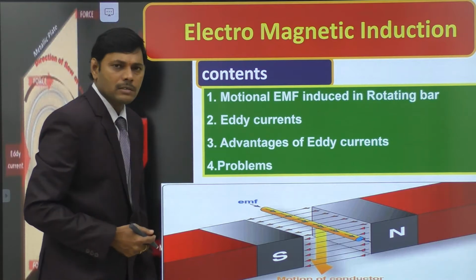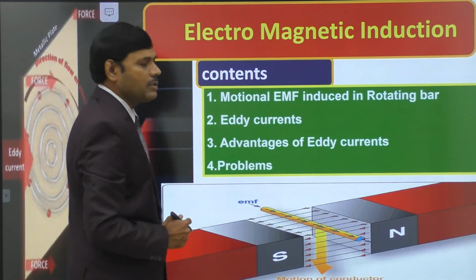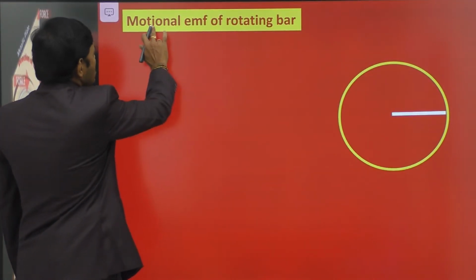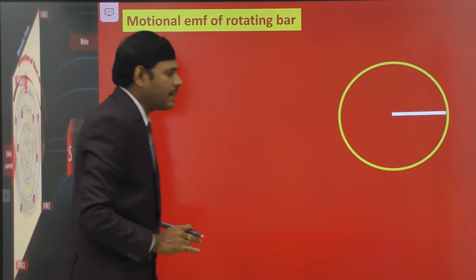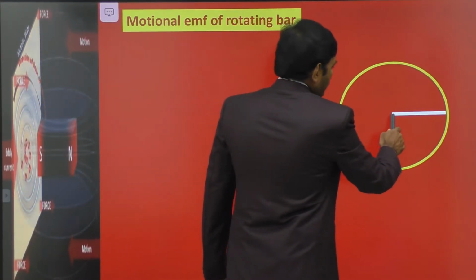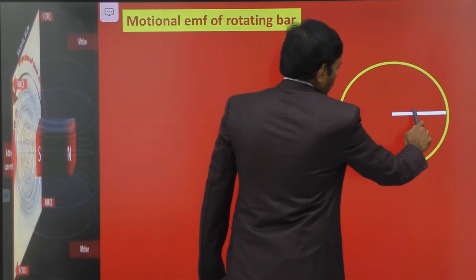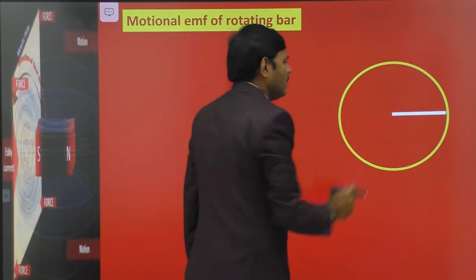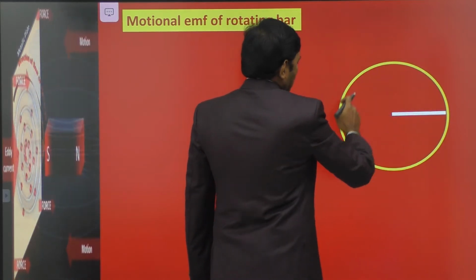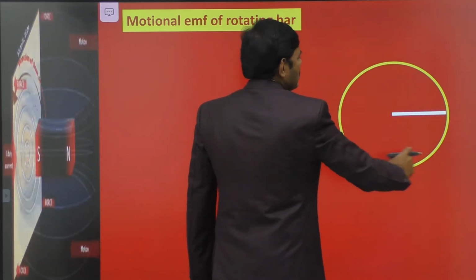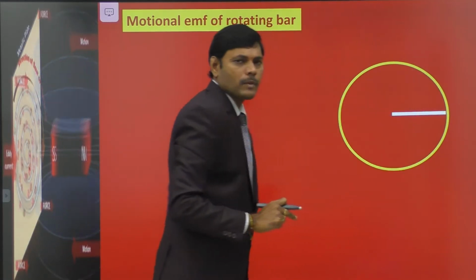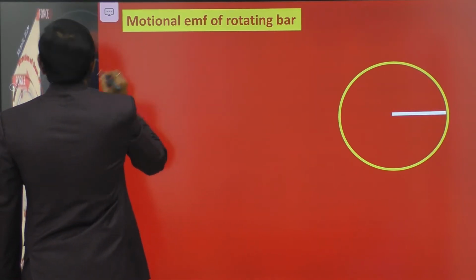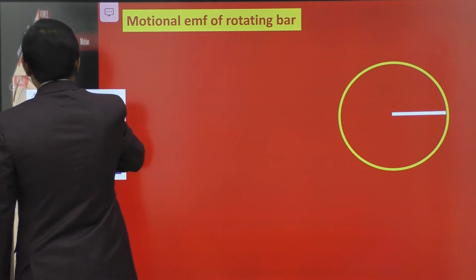So let us move on to the first topic, that is motional EMF induced in a rotating bar. Students, here you are observing this white color object. Let this white color object be a metallic bar, and this yellow color is the circular path along which the bar is rotating.